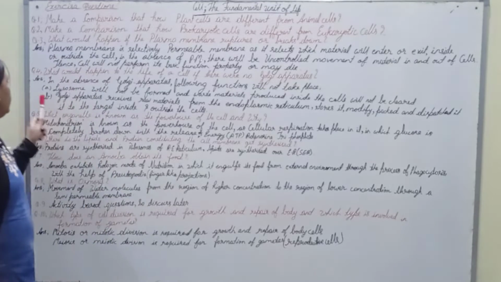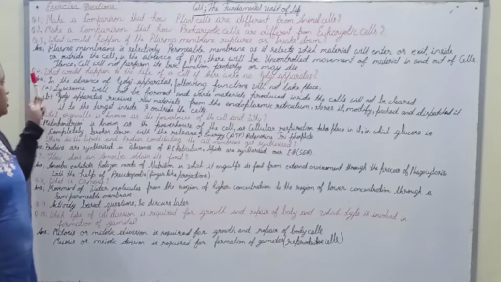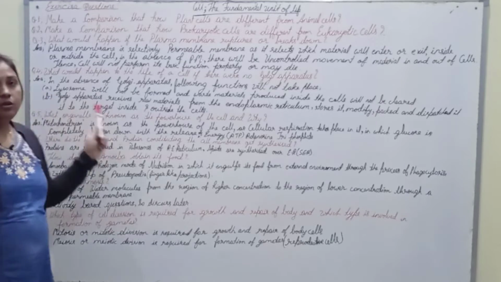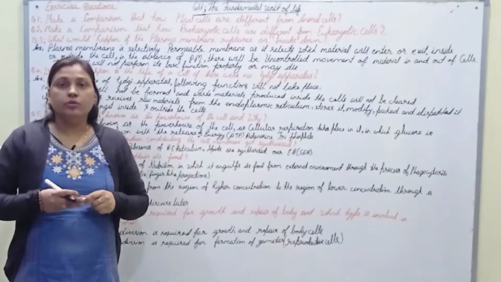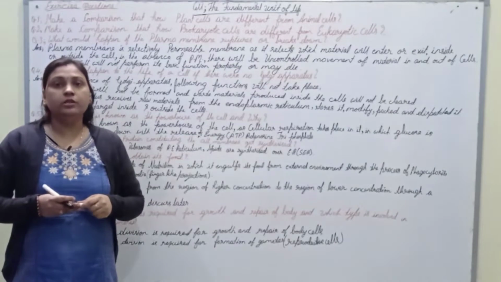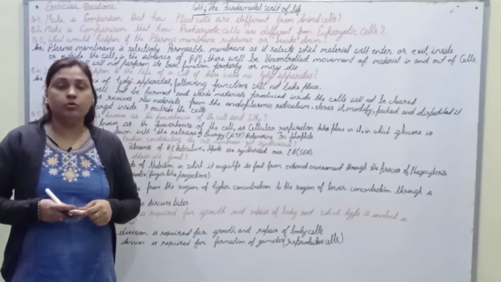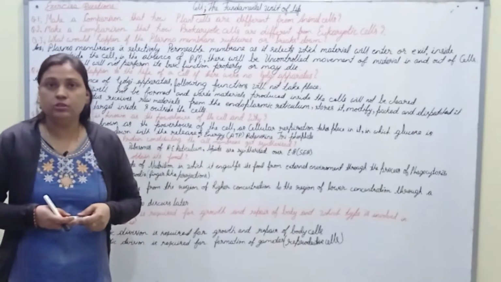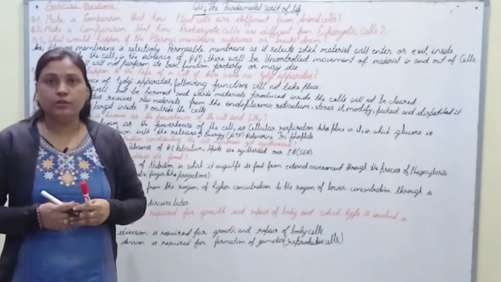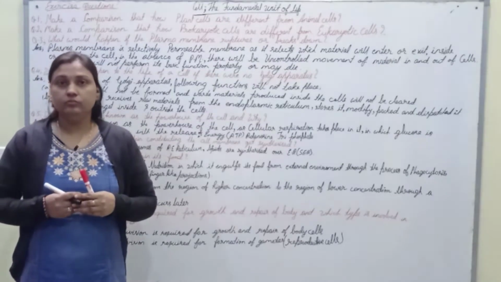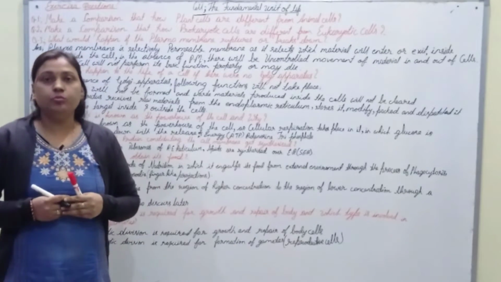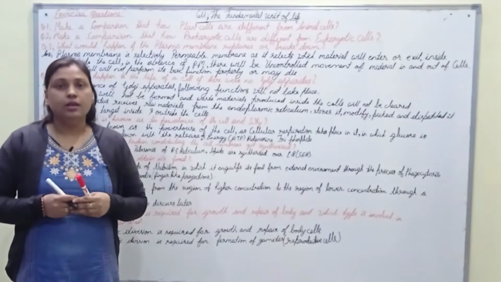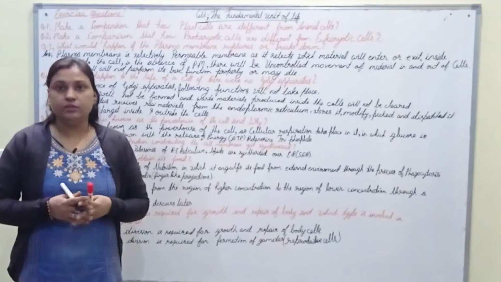So in the absence of Golgi body, both these functions will not take place. We know the function of Golgi body. Golgi body is helpful in the production of lysosomes. So in the absence of Golgi body, there will be no production of lysosomes, and the waste products that are produced through the various metabolic activities will not be cleared in such case.